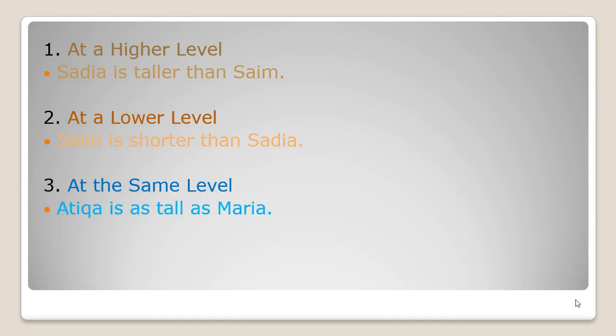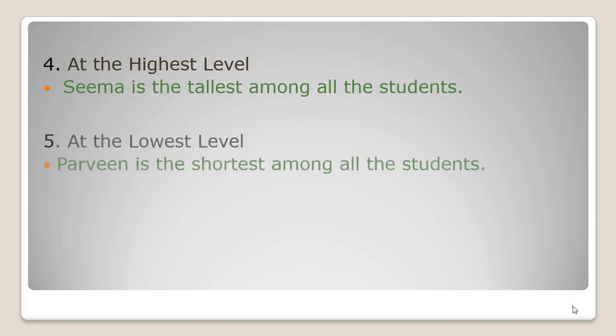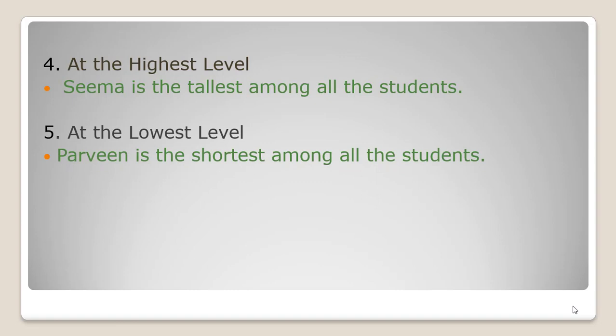At the same level, Atika is as tall as Maria. It means both girls have the same height. At the highest level, Seema is the tallest among all the students. It means we are comparing Seema with all the students, so she is the tallest among them. At the lowest level, Parveen is the shortest among all the students. It means Parveen is the shortest and Seema is the tallest. So here we have compared the highest and lowest level of adjectives.